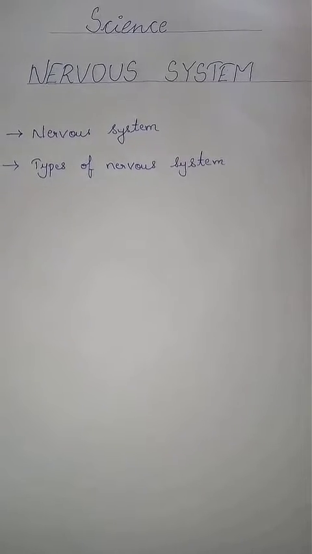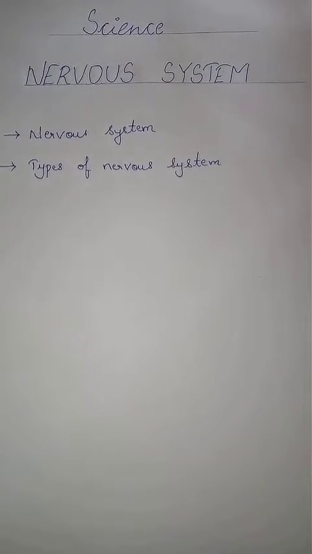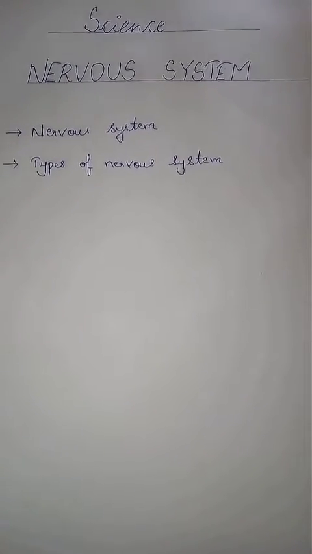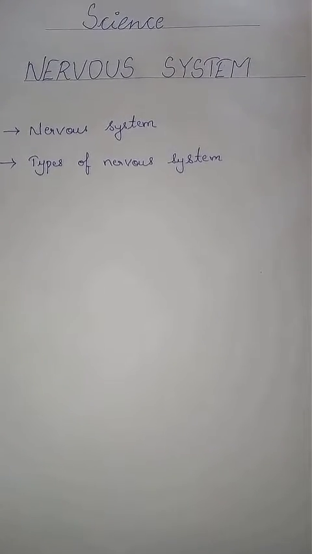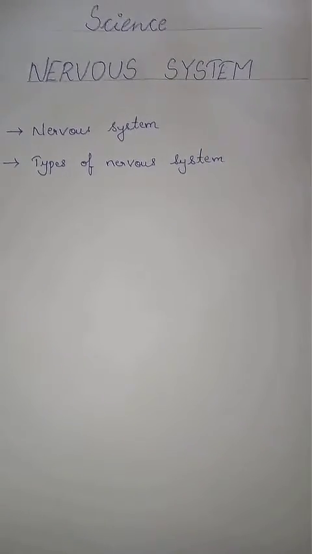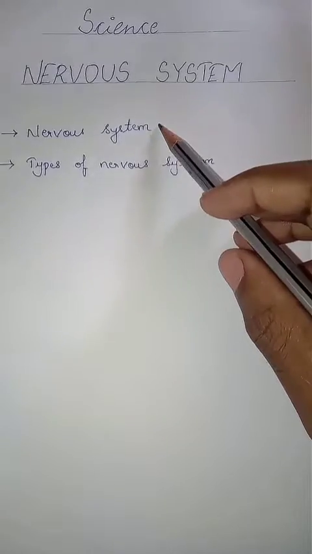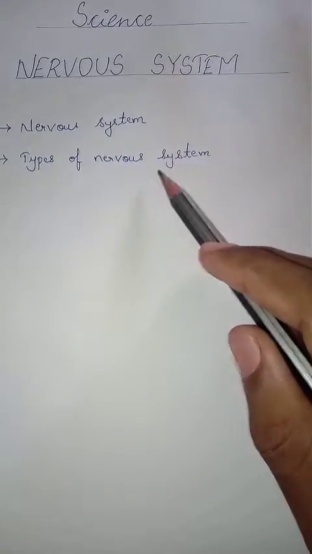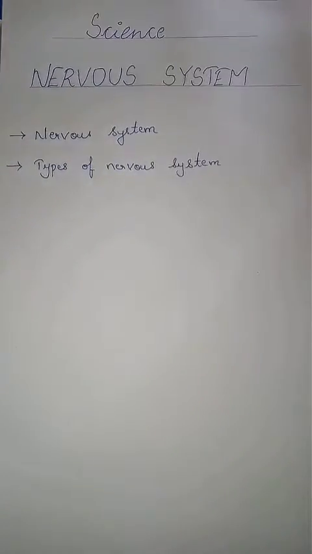Good morning, kids. Today we are going to learn a new topic called the nervous system. The topics we are going to learn today are: what is a nervous system, what are the types of nervous system, and an explanation in detail.